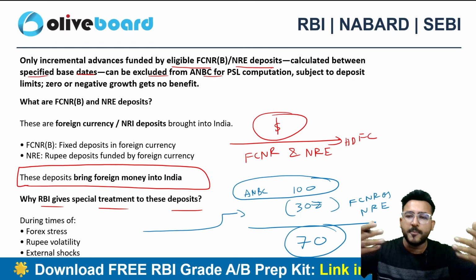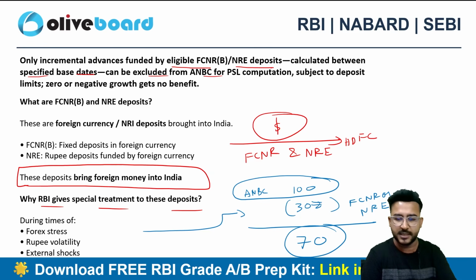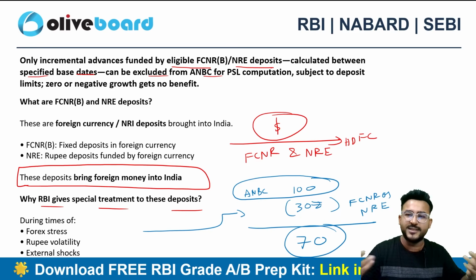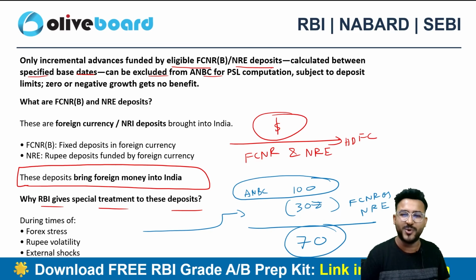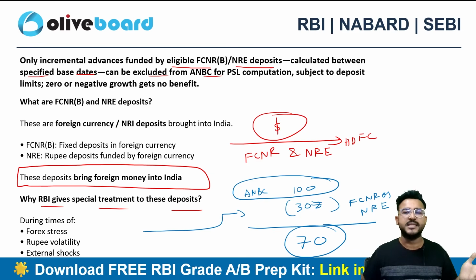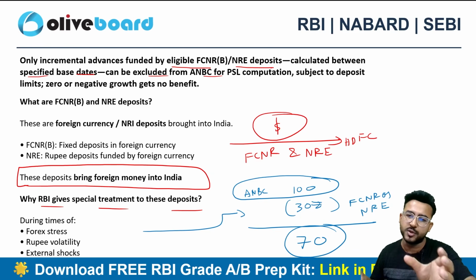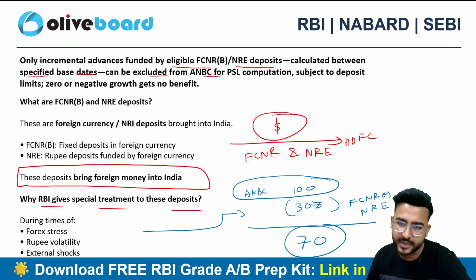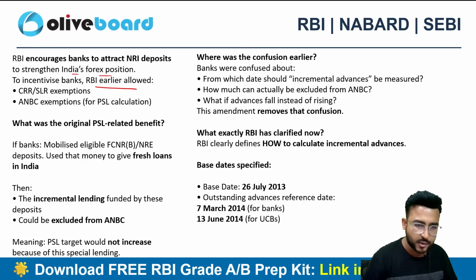So I can lend to more profitable areas instead of just PSL. I don't like lending in agriculture, I don't like lending to MSMEs or so on. So I can say that I have more space now. I just have to maintain the PSL norms on this 70 and not 100, right? So this is a big relief that RBI has announced earlier, right?